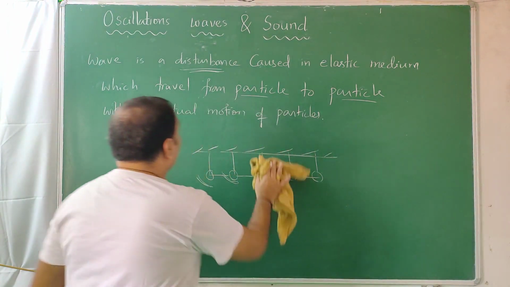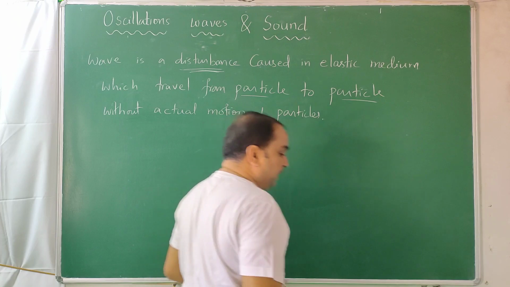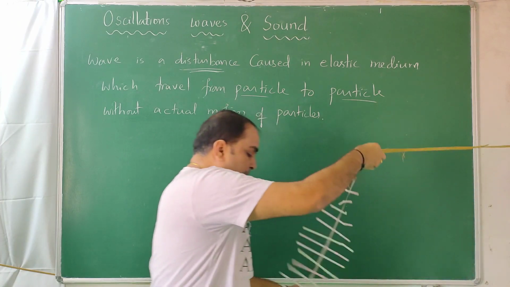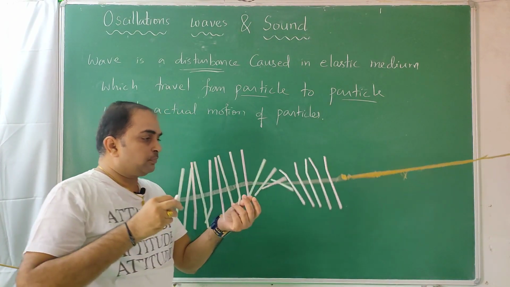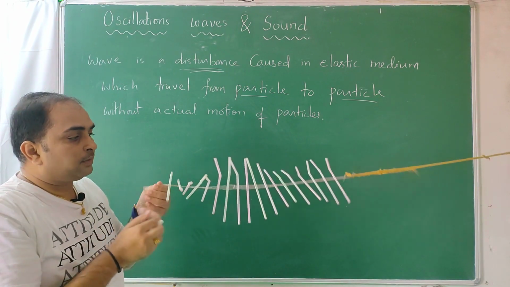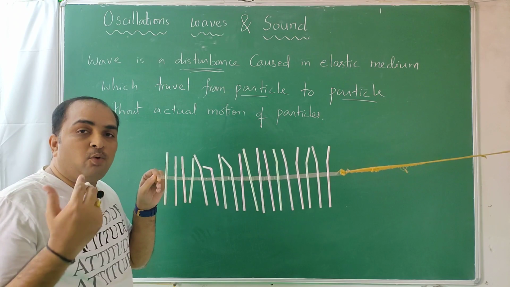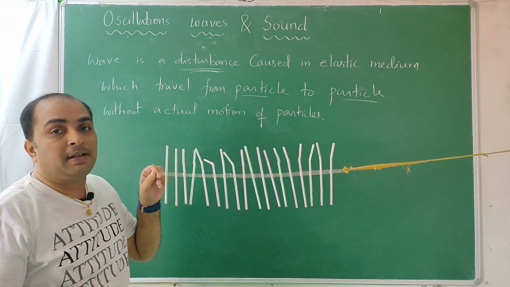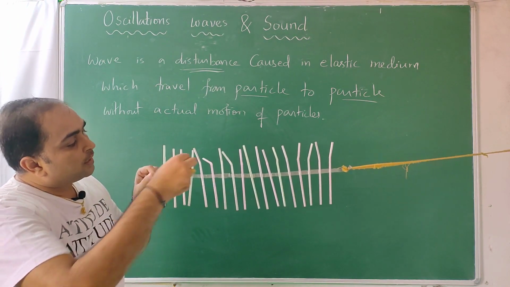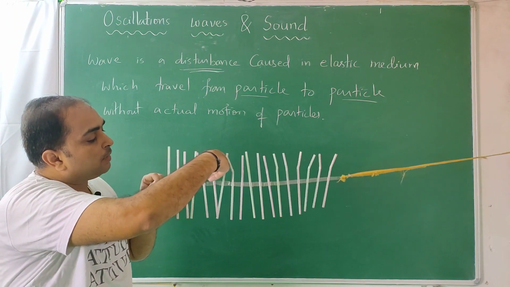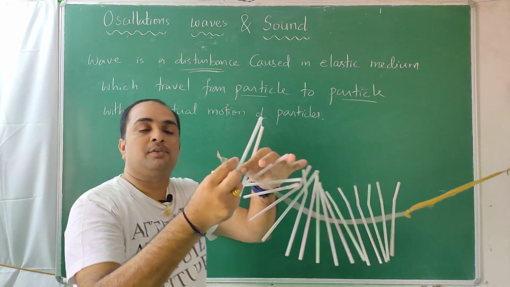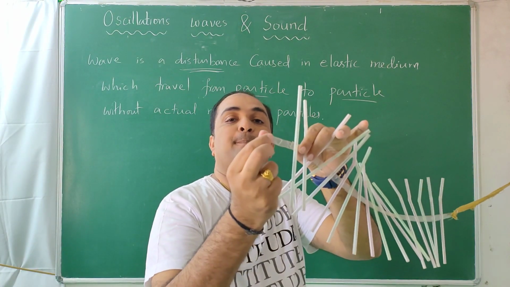I may not have that many pendulums to show you, but I have another piece of equipment. These are straws, like pendulums. We are very lucky in physics that anything we speak about, you can take some other thing and explain it. So here, straws are like pendulums for you, and they are connected with some cellophane tape.